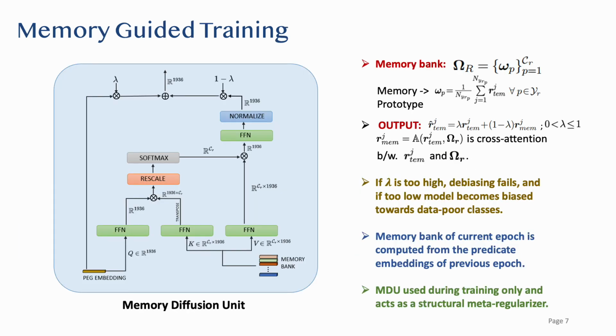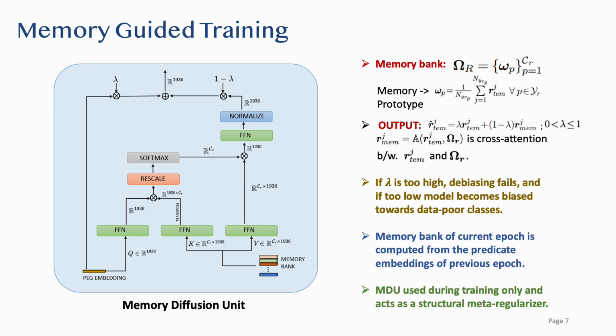The representations learned by the PEG tend to be very biased towards the data-rich predicates. To debias these representations, we propose a novel memory-guided training strategy. This strategy involves constructing a memory bank containing predicate-wise memory prototypes which are computed as centroids of their corresponding predicate embeddings in the entire training set.